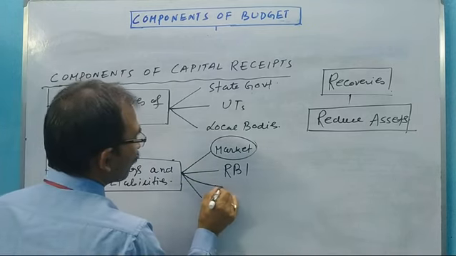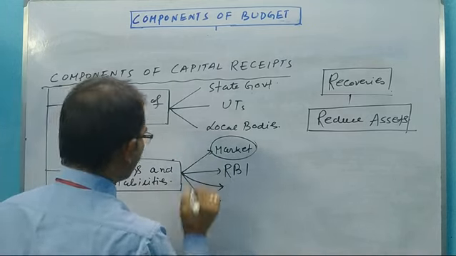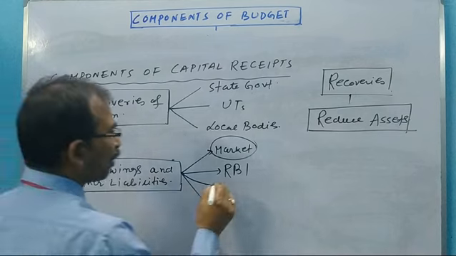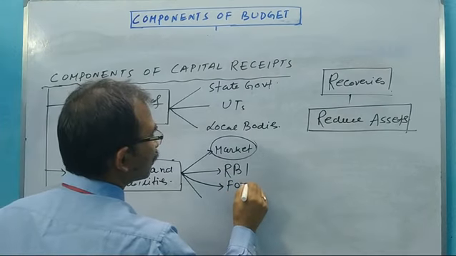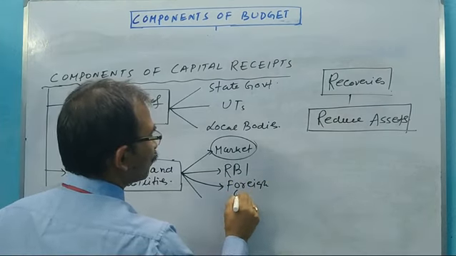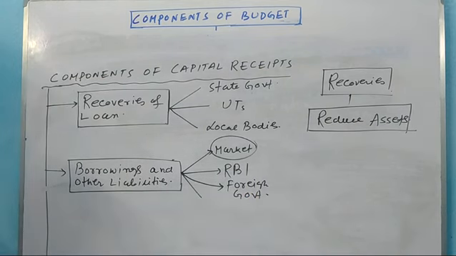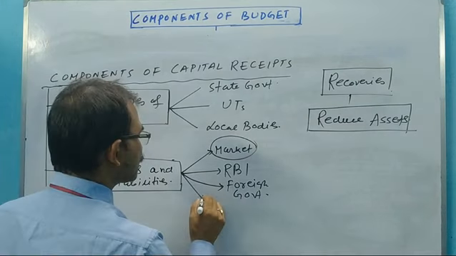Sometimes the central government takes loan from foreign governments. And also the central government sometimes takes loan from other bodies.